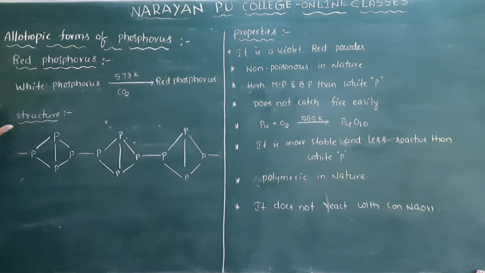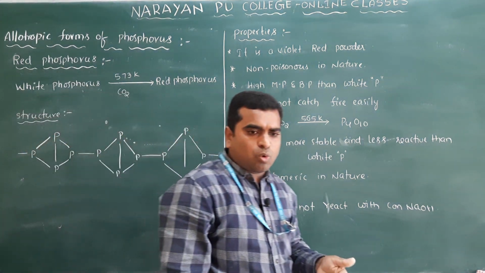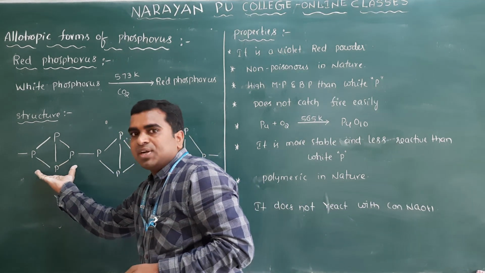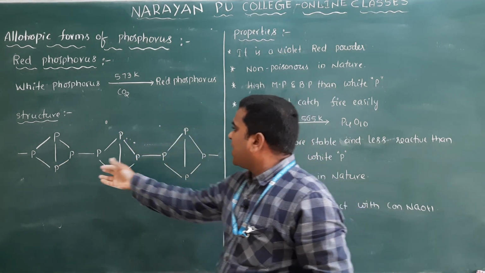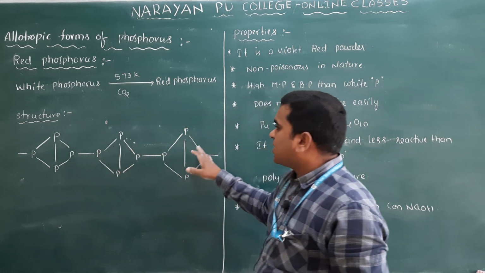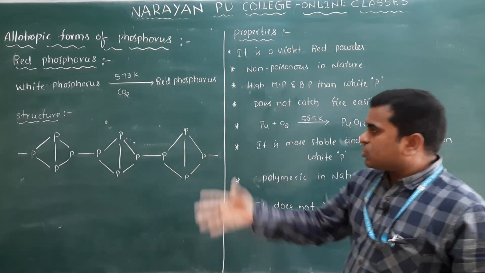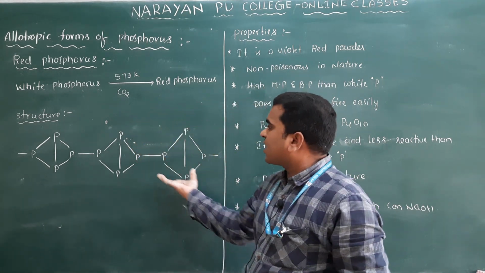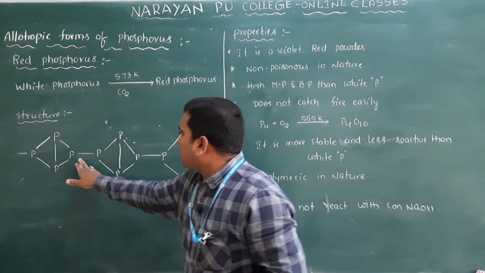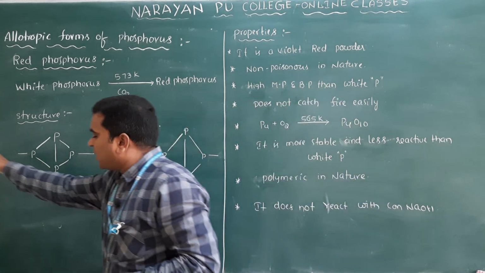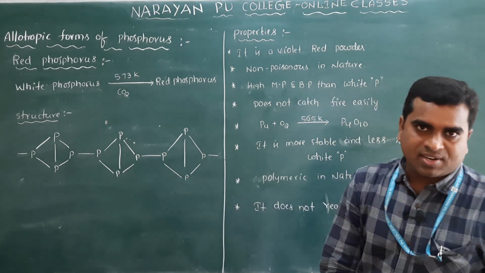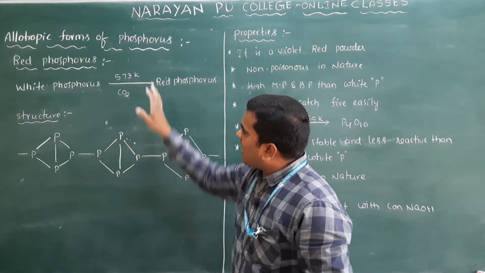Clear? So now what is the structure you see here? The structure of red phosphorus is like white phosphorus, but these tetrahedral units are linked together by covalent bonds and give a polymeric structure. In white phosphorus only one P4 unit is there, but here these P4 tetrahedral units are linked together by covalent bonds. If you keep on writing, you will get the polymeric structure. So this is about the structure and preparation.